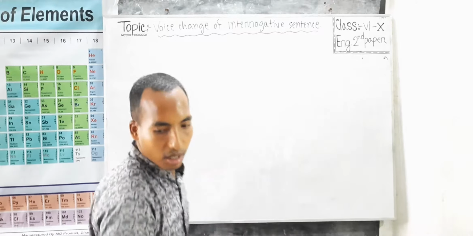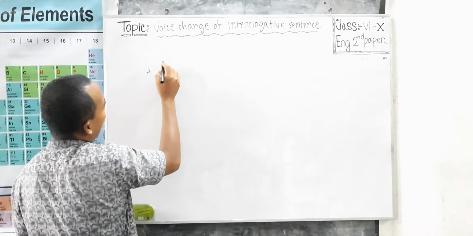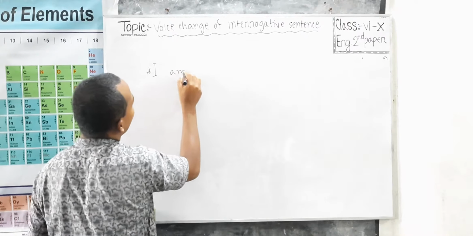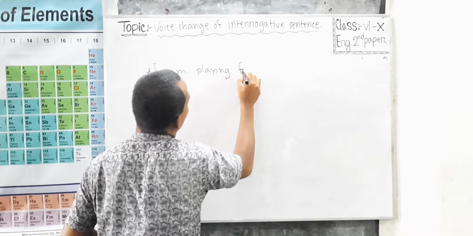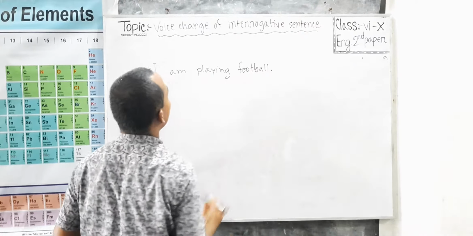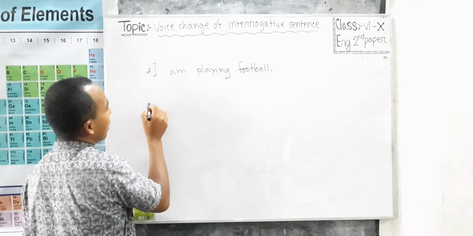First of all, I am writing a sentence: "I am playing football." This sentence is of present continuous tense and in assertive structure.